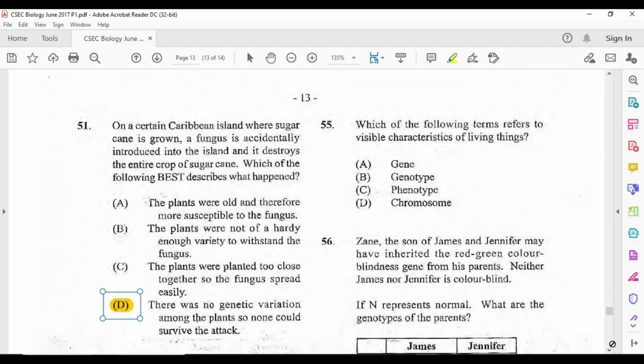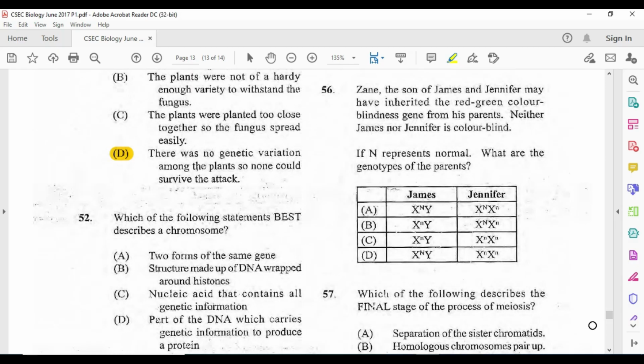Alright, so we move to 52. Which of the following statements best describes a chromosome? And again, we have to give up that which we learned about a coiled thread of protein, and we have to start to get a little deeper. Alright, two forms of the same genes, that's out. Structure made up of DNA wrapped around a histone. Look at that, that's a beautiful response. C, nucleic acid that contains all genetic information. Wow, that sounds like DNA. Part of the DNA, no. So let's just get to the answer. The answer here is of course going to be B.